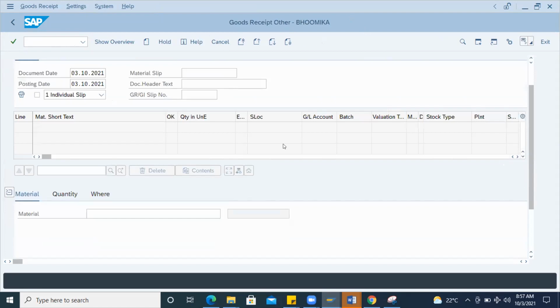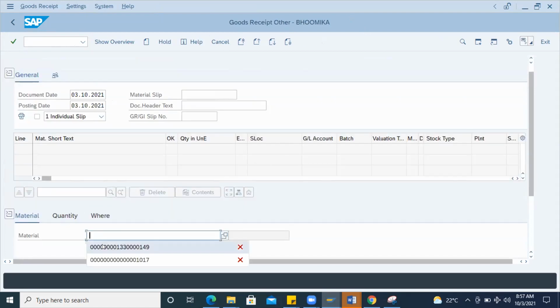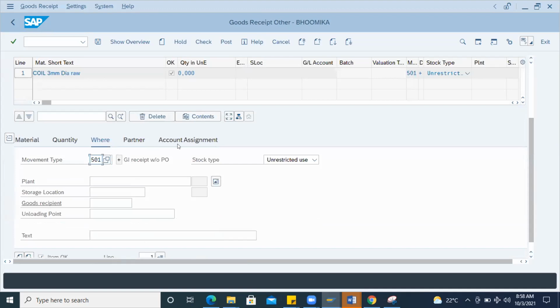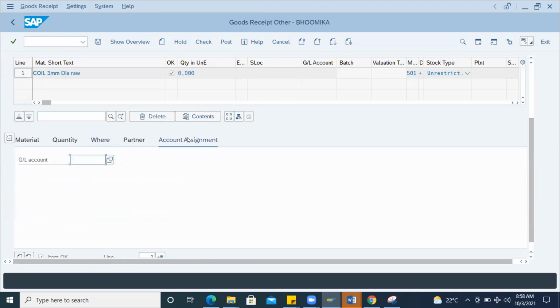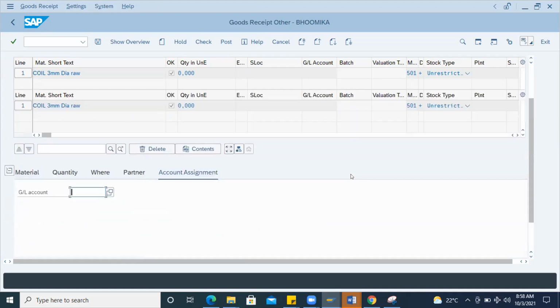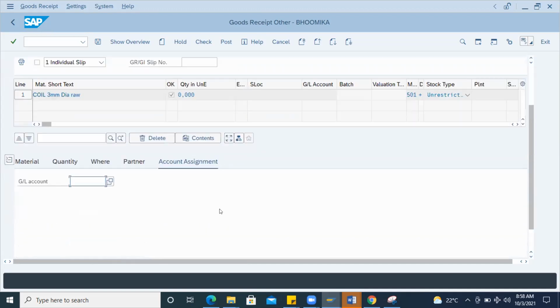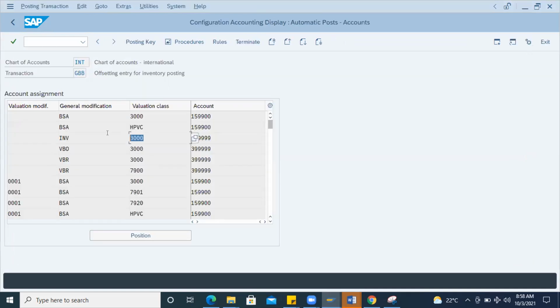When you go with 501, you enter any material here, for example. Here it is asking for the location and all, and you can also see the account assignment tab. Here you should enter the GL account which you want to add, or else you can default it also, whichever you want to go with, 501 or 560. Default can also be done in the system. But if they enter manually, it is always good to select this, and that combination will be there.